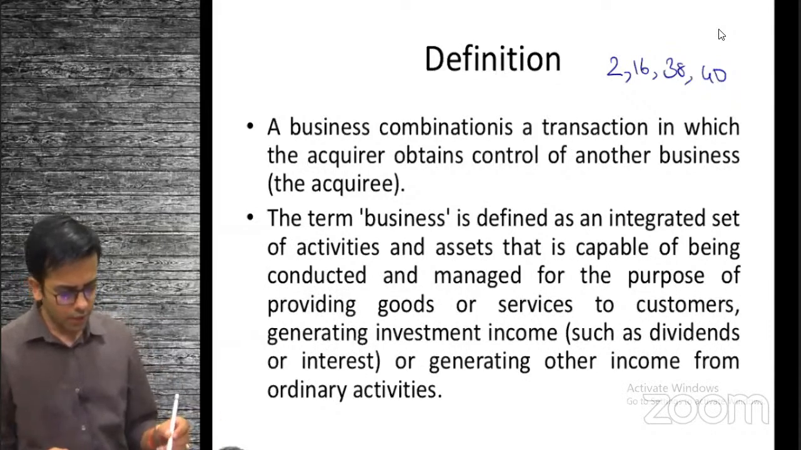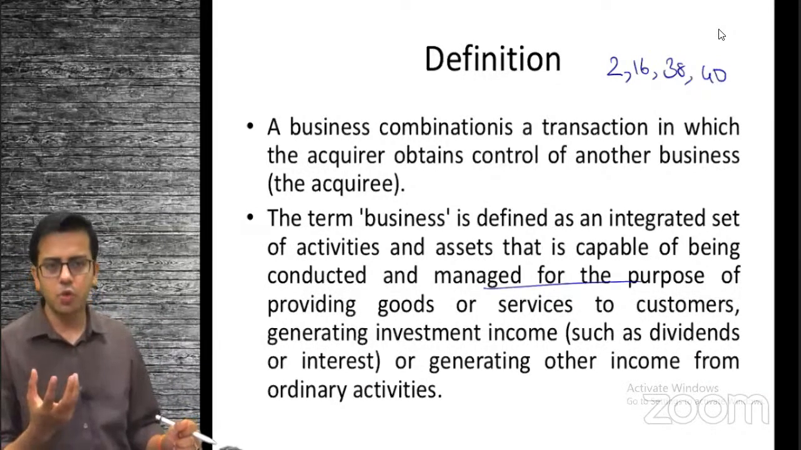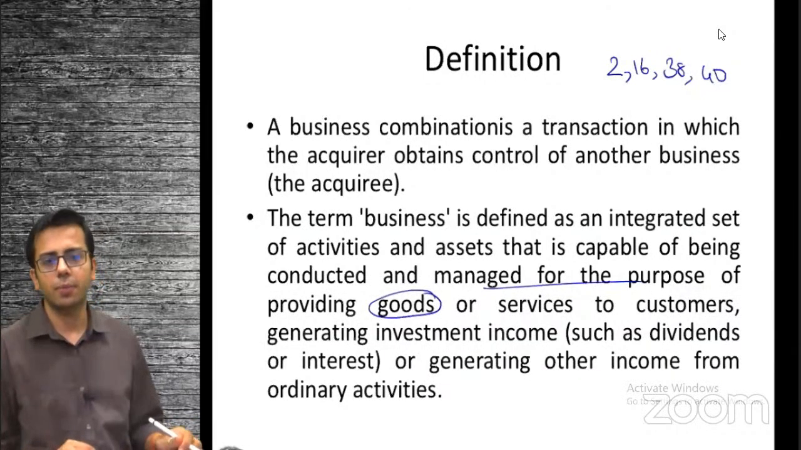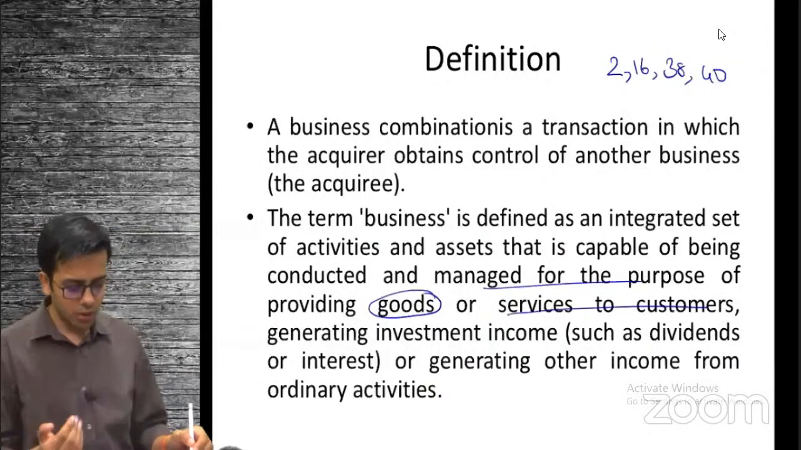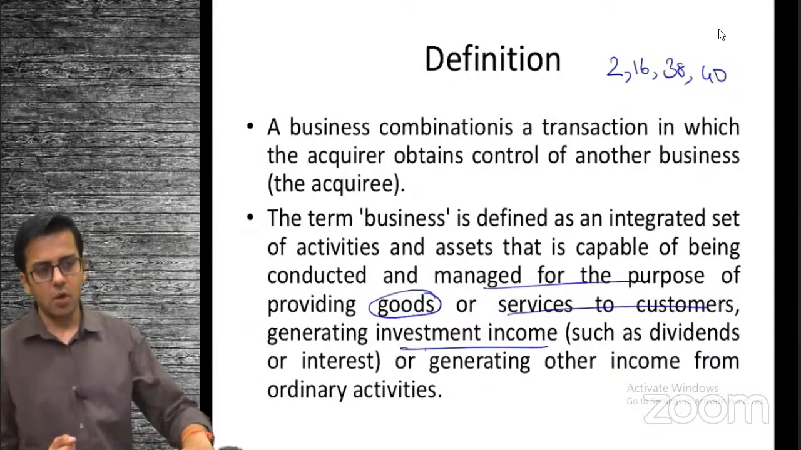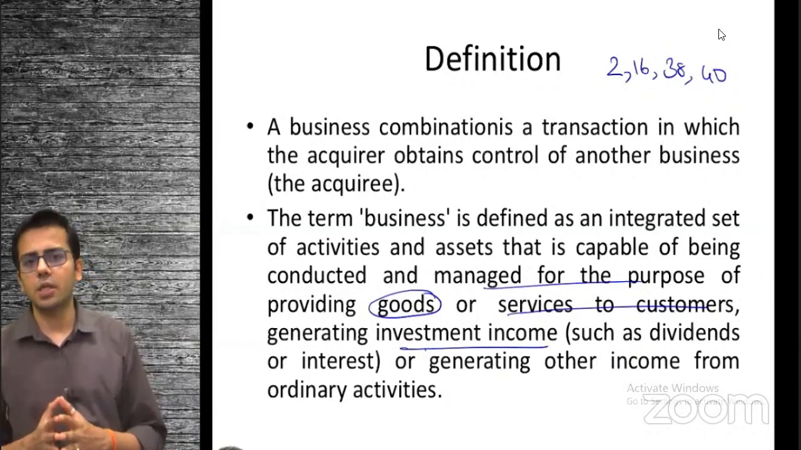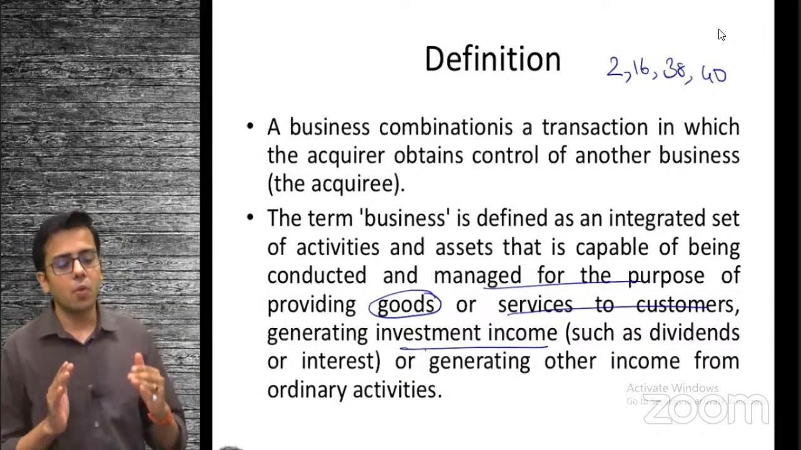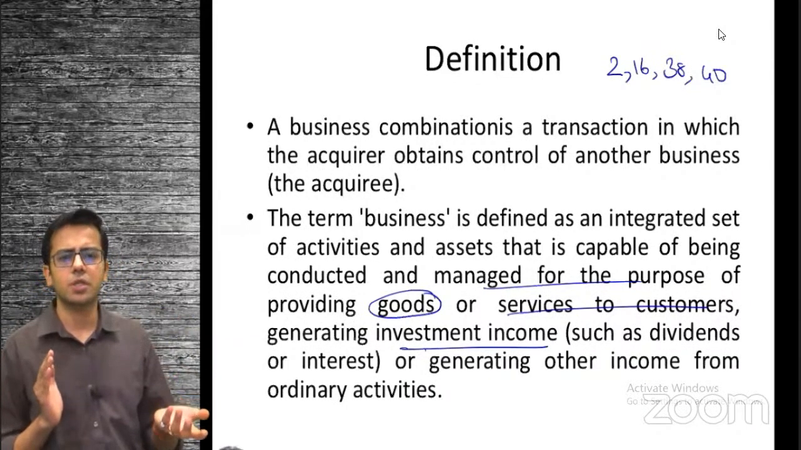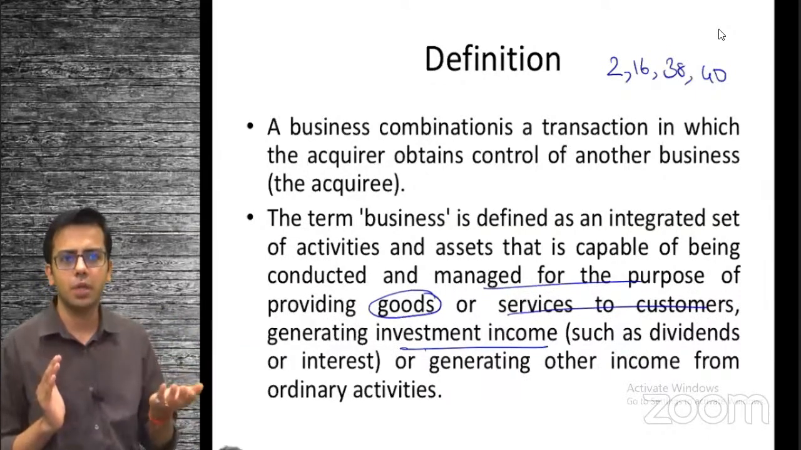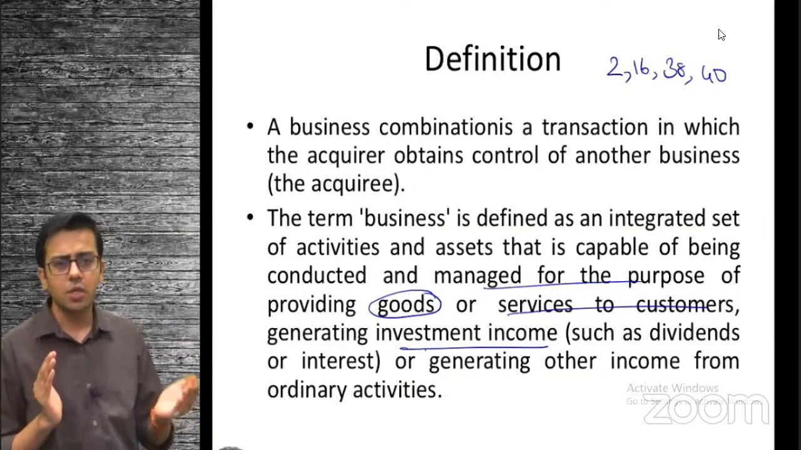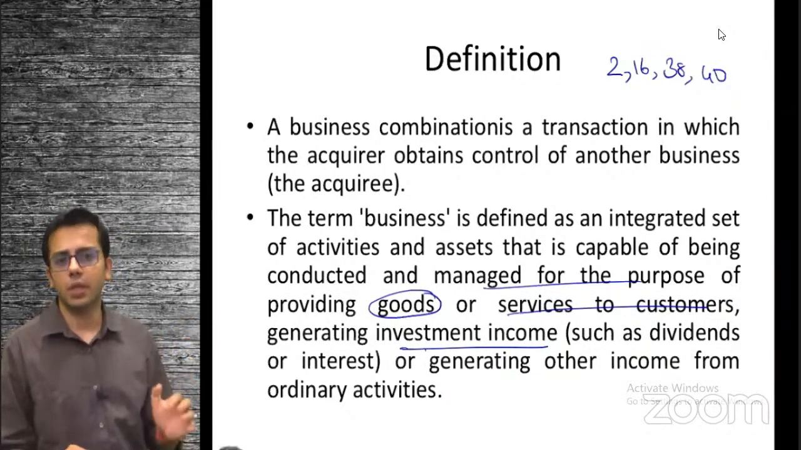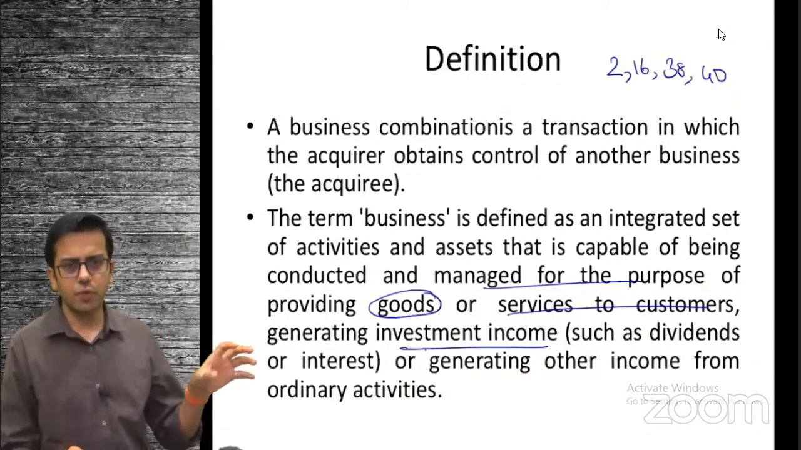Business is an integrated set of activities capable of being conducted and managed for the purpose of providing goods. This was what the definition earlier was. So they've amended it further. They included service to customers and they also included investment incomes. There are various venture capitalist funds, angel investor funds, and financial corporations which acquire other financial corporations, and a financial corporation doesn't provide goods or services. They provide you with investment income in the form of dividends and interest. So they said that yes, if you are acquiring any such financial corporation, then also it will fall within the definition of business.